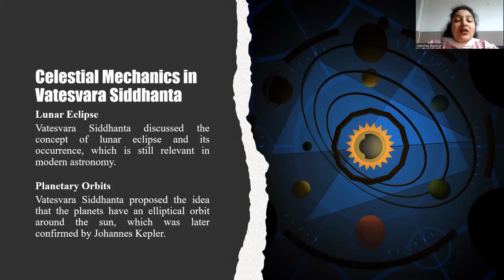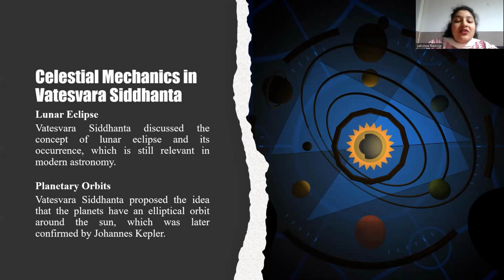A lunar eclipse occurs when the Earth passes between the Sun and the Moon, blocking the sunlight that normally reflects off the Moon's surface. Vateshwar Siddhanta discussed lunar eclipse in chapter 4, providing a detailed understanding of the phenomenon. And here are some key points which I'm going to discuss with you all. There are the causes of lunar eclipse. Vateshwar explained that a lunar eclipse occurs when the Earth's shadow falls on the Moon, obscuring its light.